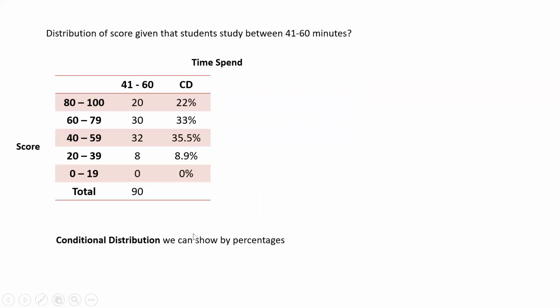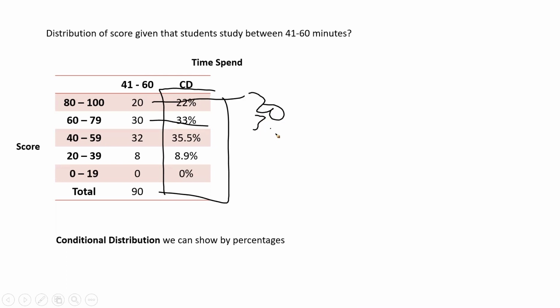And conditional distribution we can show in percentages, which makes sense because I have only one count, right? I like this 20, obviously it's a 20 only. If I find the percentage, it will logically make more sense rather than putting 20 here, 30 here. We know that these are the individual values, but I want to find the individual values' percentage based on the total records. That makes more sense.